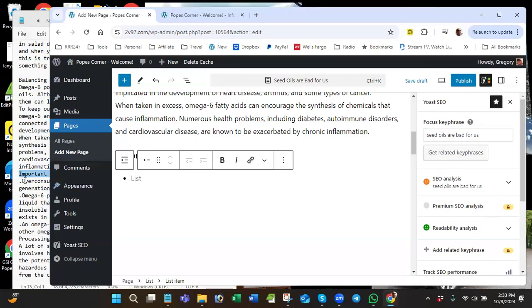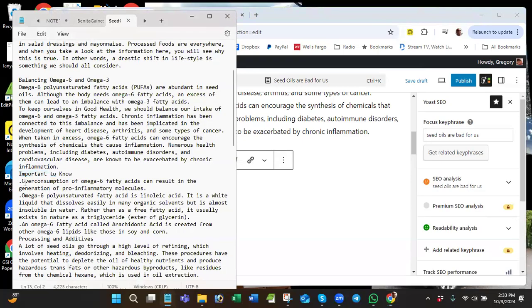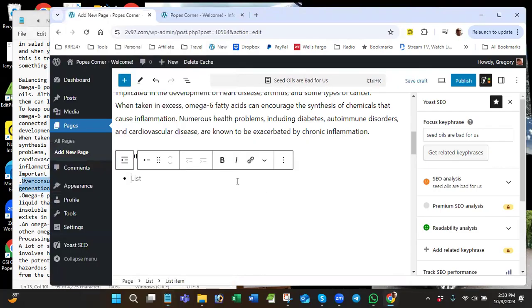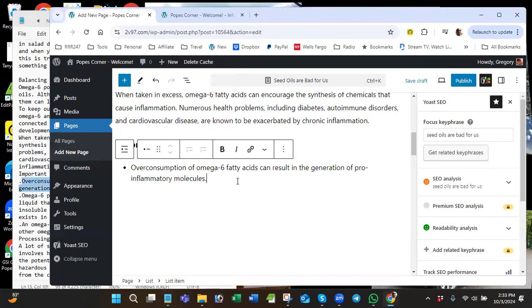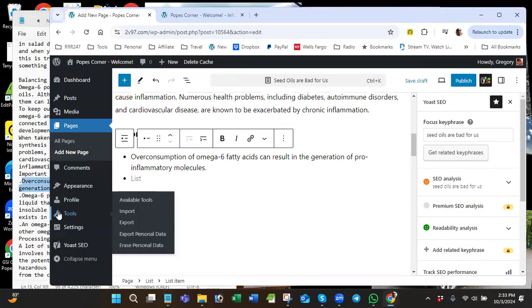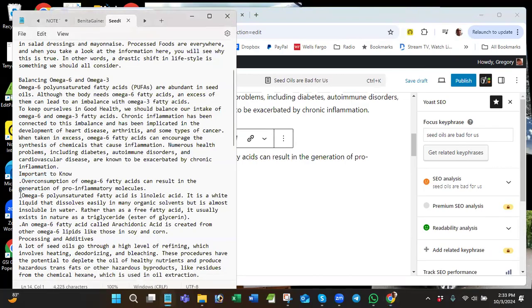Anyway, this is going to be a list. So my first bullet point is going to be this one. Okay, and I will do that. Control C, and I'll put that here. Control V. And I hit enter and it's going to add a new bullet point. I think I only ended up with 2 bullets. Oh no, 3. So that's okay. We want to break it up. We don't have all paragraphs. So you can do it however you want, but we want to individualize this. It's kind of a lot.